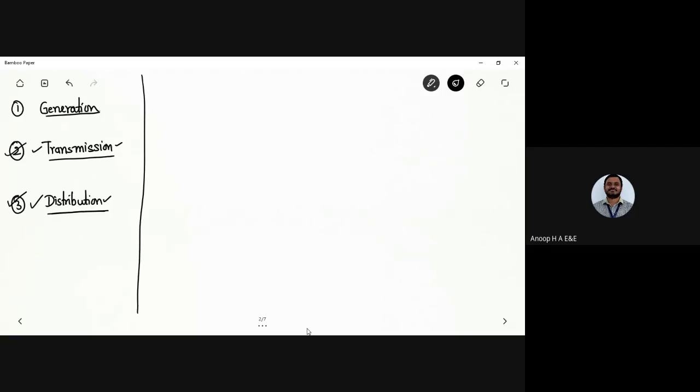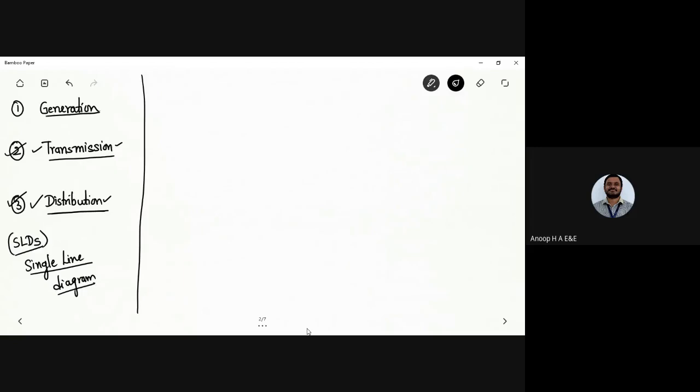One more thing I wanted to highlight here is how we are going to represent it. What I have written on the screen is SLDs, single line diagrams. In one single line I can represent the flow of electrical power from the generating end to the distribution end.